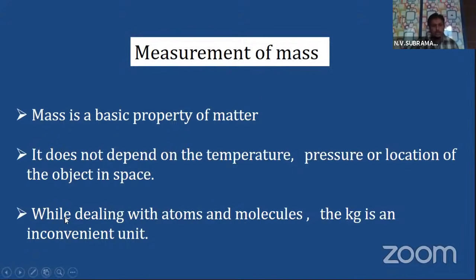The last point. While dealing with atoms and molecules, the kilogram is an inconvenient unit. What is inconvenient? It is inconvenient to measure. A smaller unit can be adopted because atom itself is so small. Molecules are so small. Protons, electrons, neutrons are much smaller than the atoms. If I am showing them in kilograms, their mass will be very inconvenient because I have to write it in very, very small values. So instead of that, we are adopting a convenient unit.